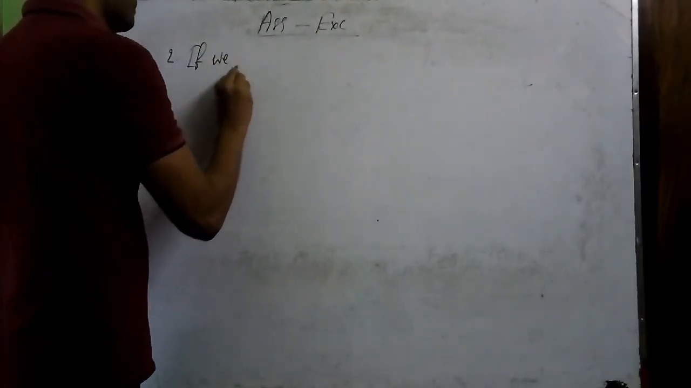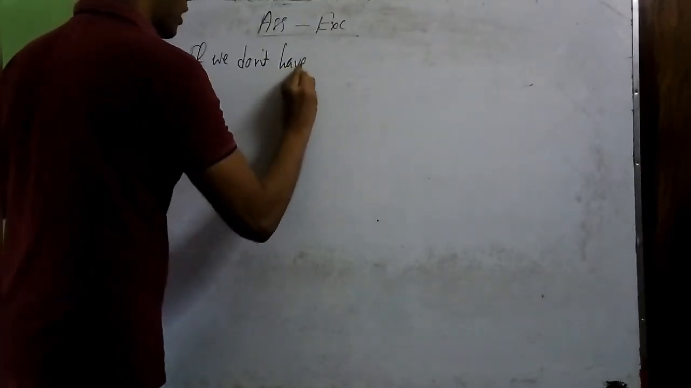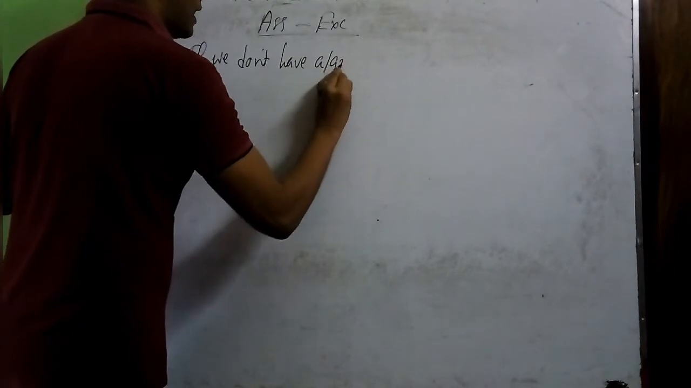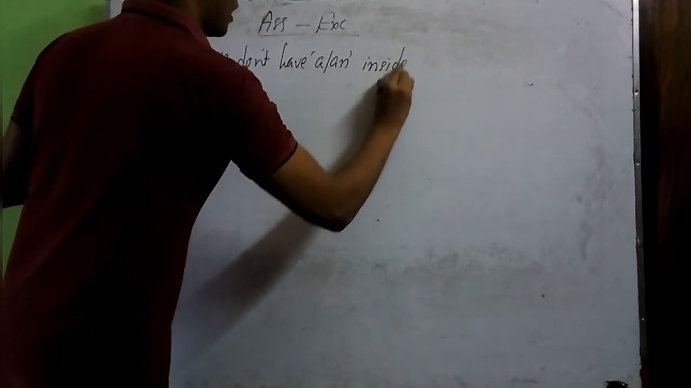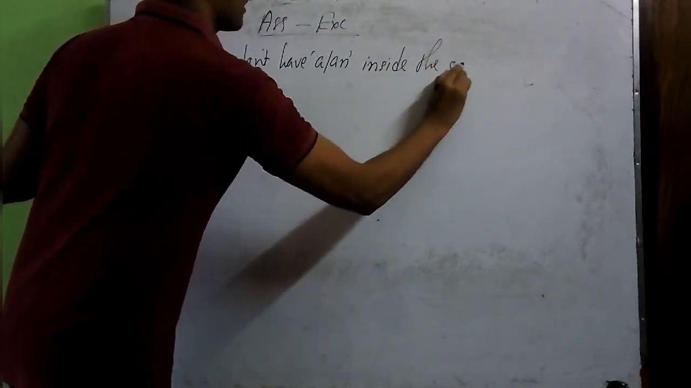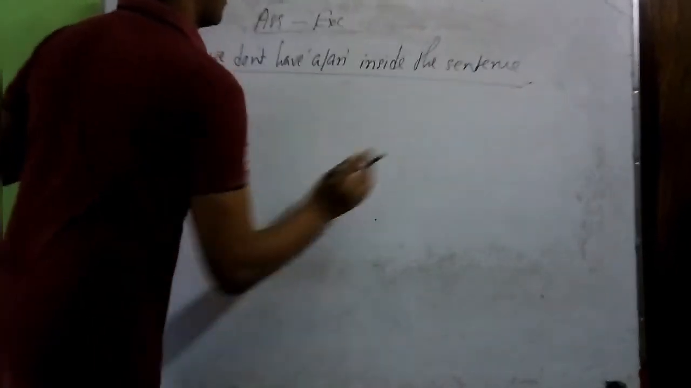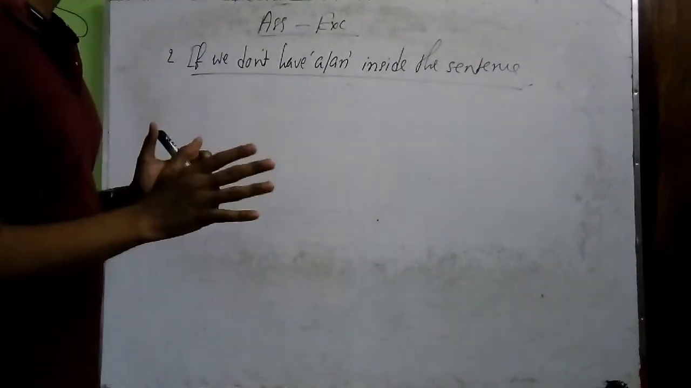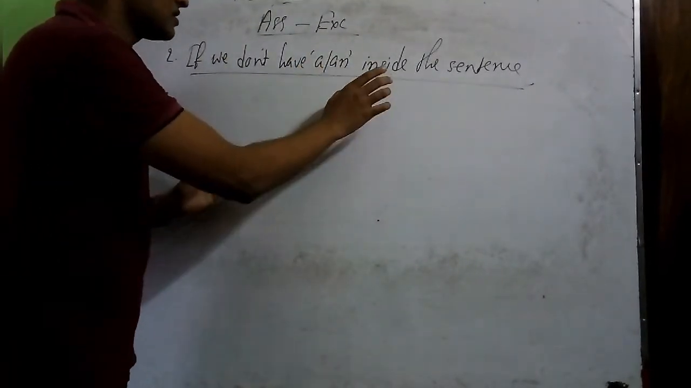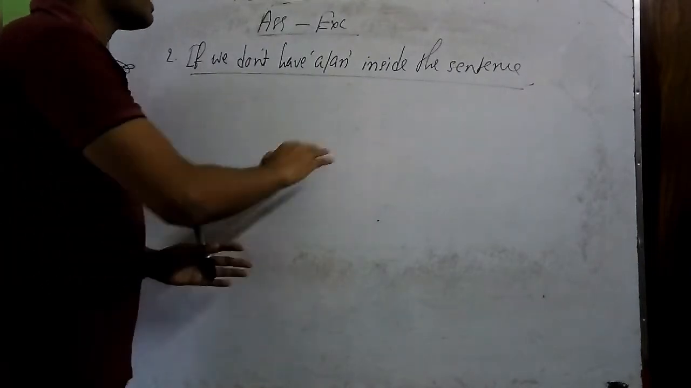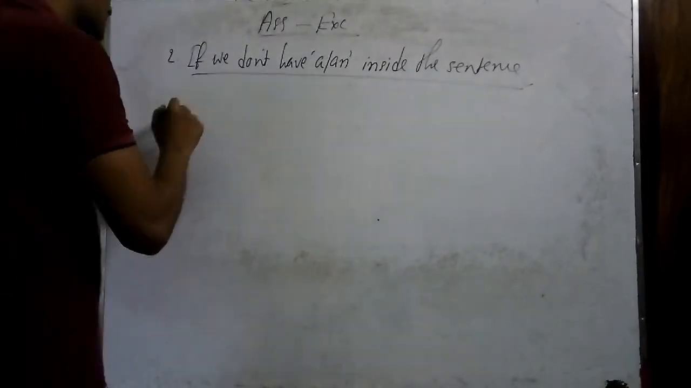If we don't have a or an inside the sentence. That means in rule number 1, what we are talking about, we will follow rule number 1 whenever we have a or an inside the sentence. But here, if we don't have a or an inside the sentence, then we will follow this rule, and the rule will be like this.